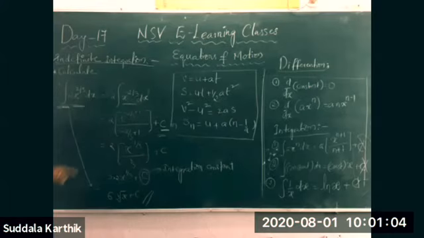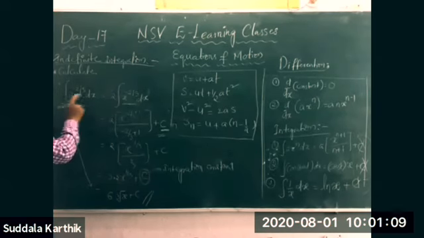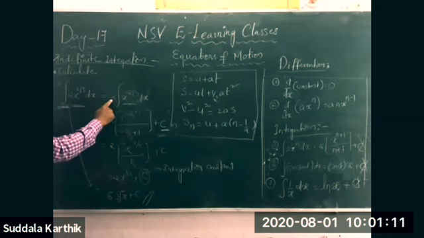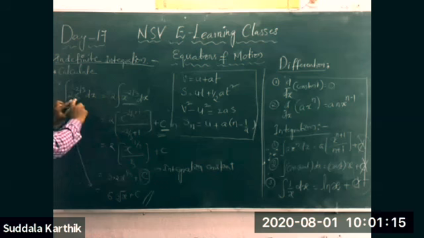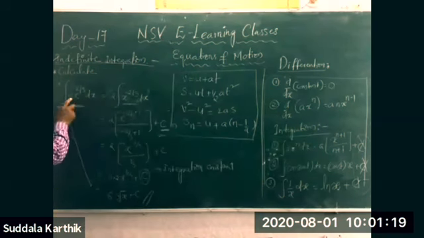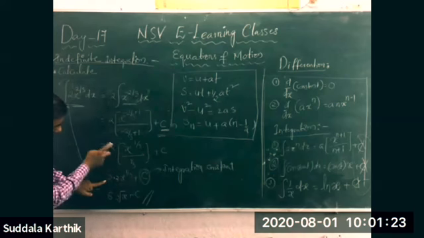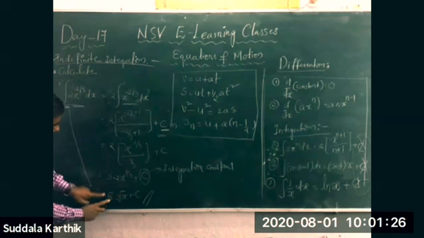It is just a constant, its value there is 2. Don't worry, it is a constant outside, 2. So 3 goes to the numerator, 3 into 2 is 6: 6 x power 1 by 3, nothing but 6 times the cube root of x.